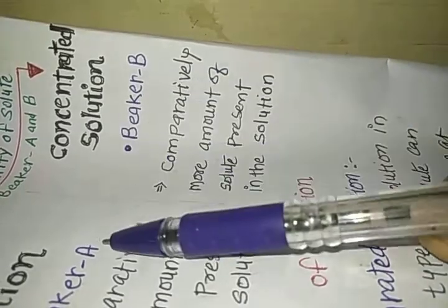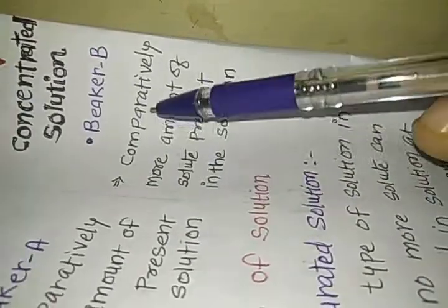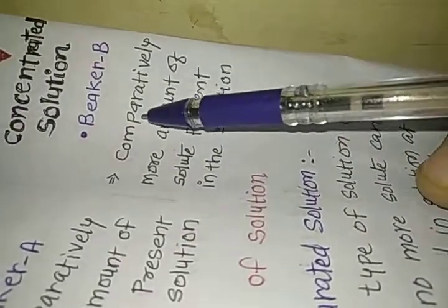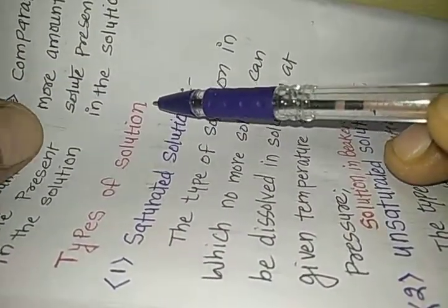So compared to beaker A, the solution in beaker B is called concentrated solution, and comparatively more amount of solute is present in it. This is how we can understand the various types of solution.